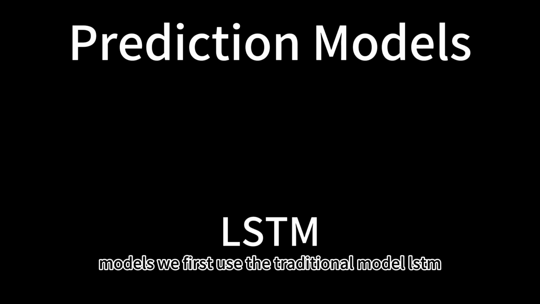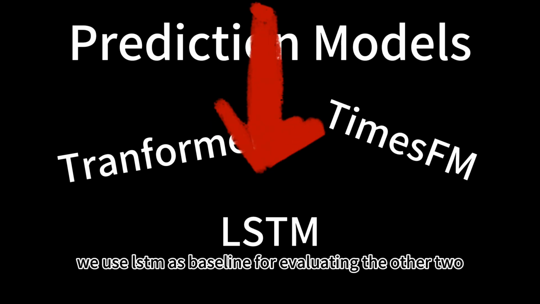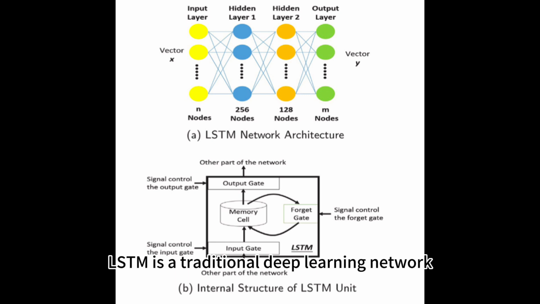The next step is to make different prediction models. We first use the traditional model LSTM. We also apply the transformer and TimesFM models. We use LSTM as baseline for evaluating the other two. LSTM is a traditional deep learning network used for time series prediction.